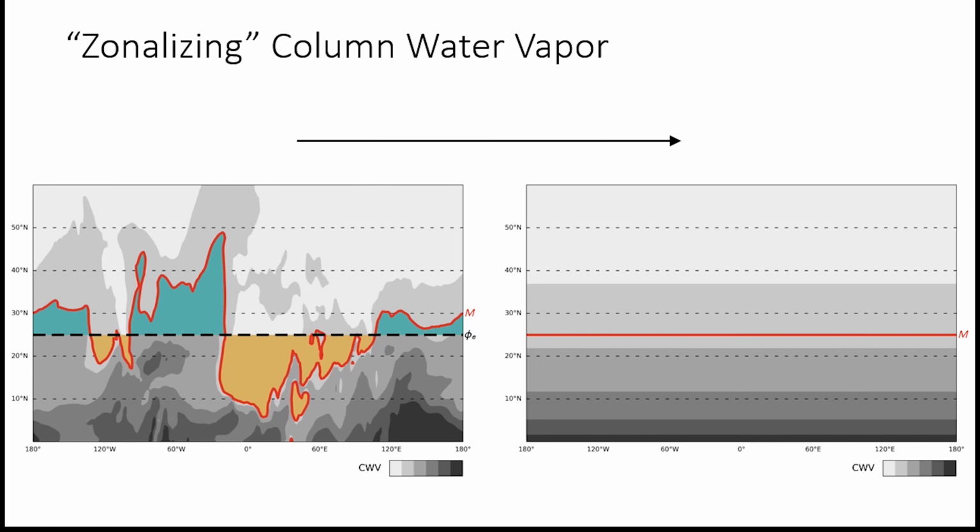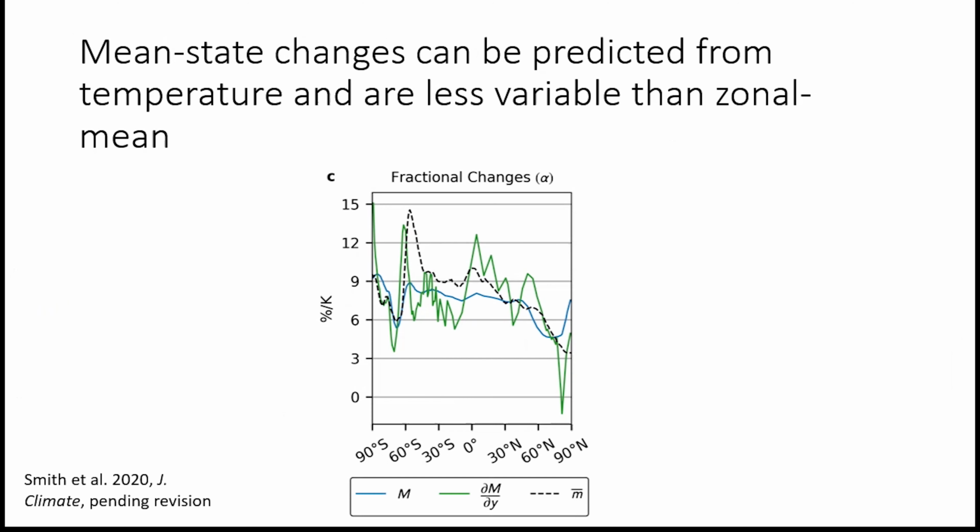By establishing a wave-free background state, we are more strongly constrained to the Clausius-Clapeyron relation than the zonal mean column water vapor. In our paper, we develop a scaling relation allowing us to predict the future background state, which also confirms its thermodynamic nature. We show here the log rate of change for the background state compared to the zonal mean. Note that the latter varies considerably more with latitude. This improvement is crucial in obtaining a clean separation between dynamic and thermodynamic changes.